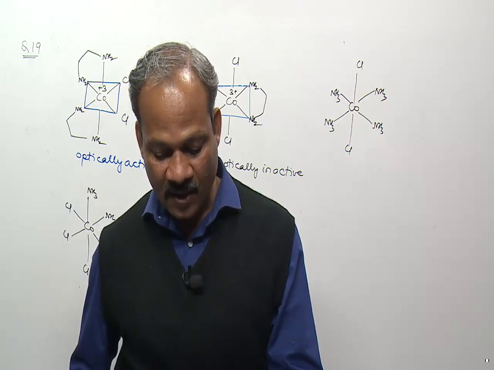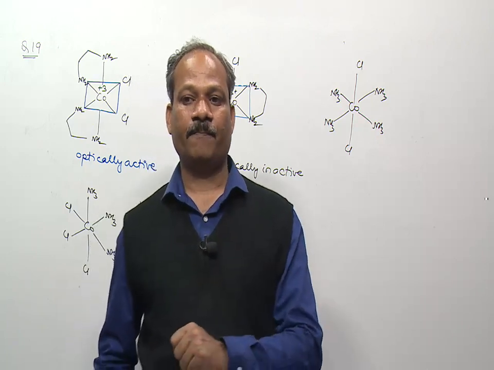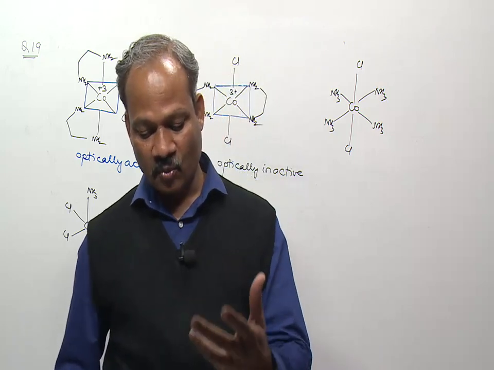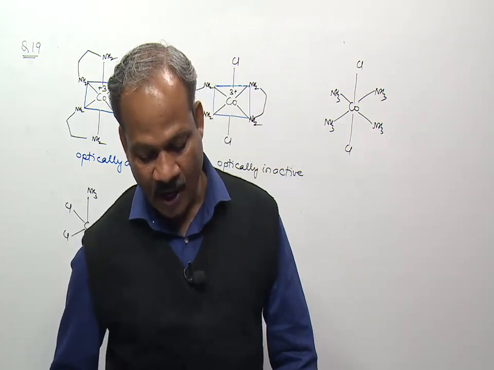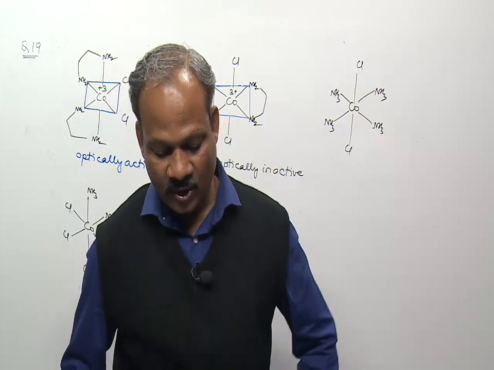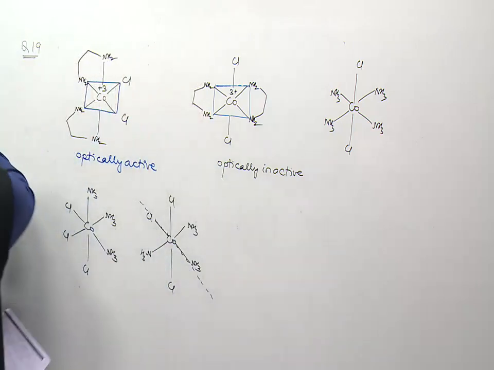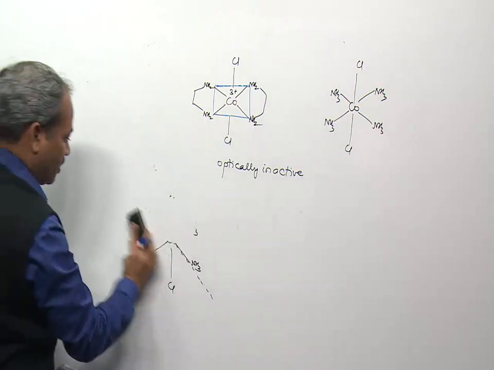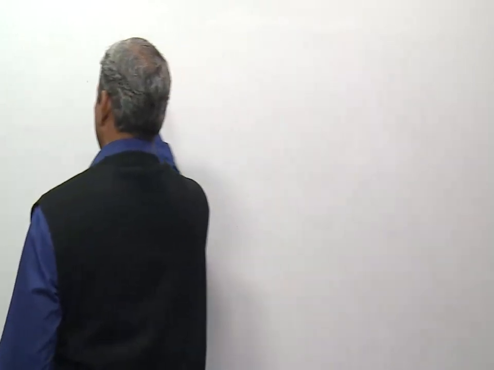Ice formed by heavy water sinks in normal water. The density of heavy water is more than that of normal water, and because of this it is called heavy water. So obviously ice formed by heavy water will sink in normal water. Water is oxidized to oxygen during photosynthesis. It's a very good piece of information. During photosynthesis, you know what happened? Carbon dioxide combined with water in presence of light and chlorophyll pigment, glucose and oxygen are formed.